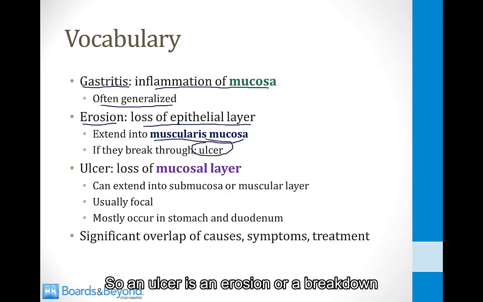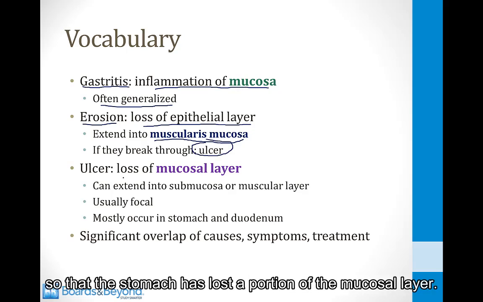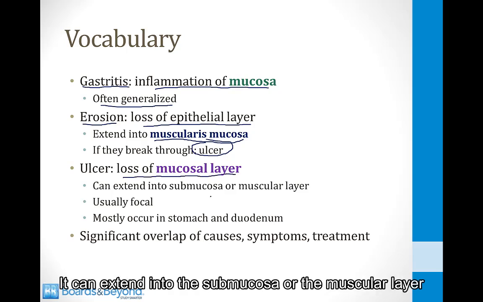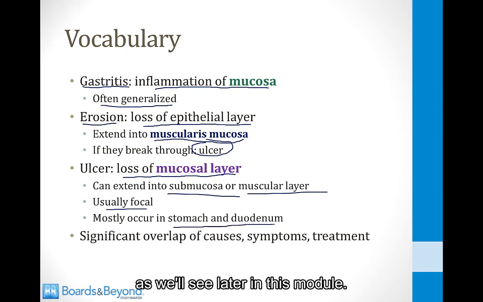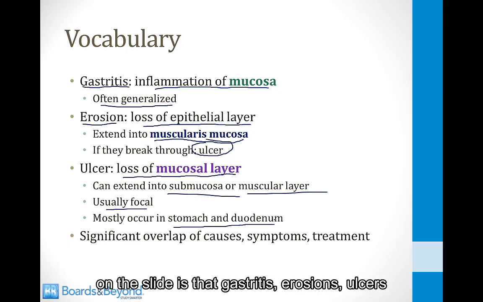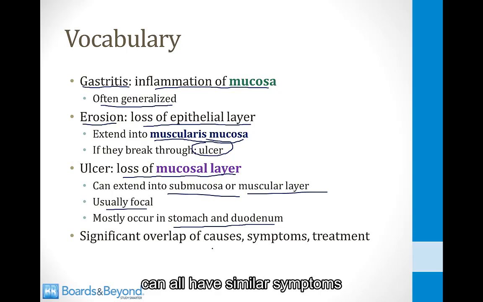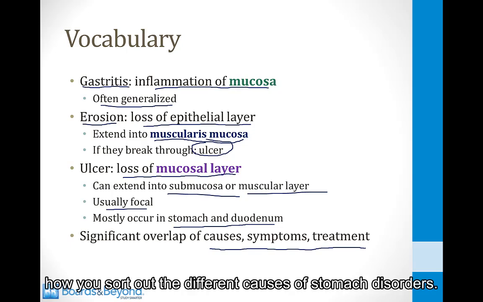So an ulcer is an erosion or a breakdown that has gone all the way through the mucosal layer so that the stomach has lost a portion of the mucosal layer. It can extend into the submucosa or the muscular layer. It's usually focal, and these mostly occur in the stomach and duodenum, as we'll see later in this module. And what can be confusing about the terms I've listed on this slide is that gastritis, erosions, and ulcers can all have similar symptoms and even sometimes treatment. So we'll talk about at the end of this module how you sort out the different causes of stomach disorders.